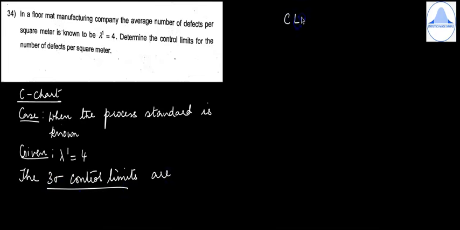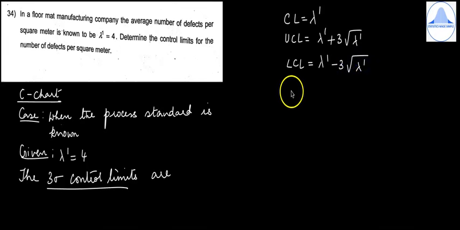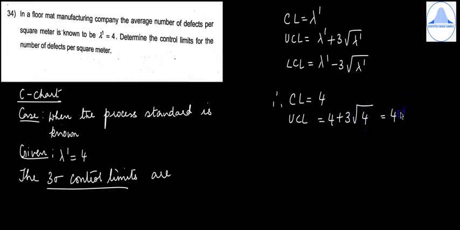So CL is equal to lambda dash, UCL is equal to lambda dash plus 3 times root lambda dash, and LCL is equal to lambda dash minus 3 times root lambda dash. So substitute, so you'll get therefore CL is equal to 4, UCL is equal to 4 plus 3 times root of 4, which is 4 plus 3 into 2.